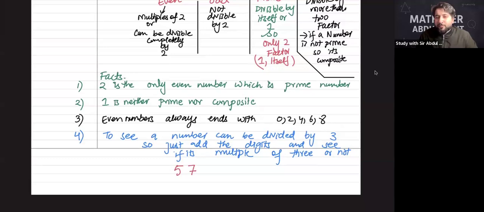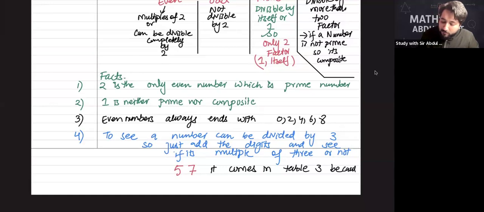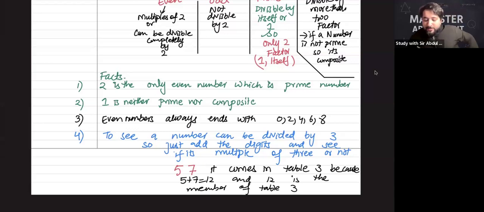I know that 57 can come in table 3, but I want to be sure whether it comes in table 3 for sure or not. 57 is a part of table 3 because 5 plus 7 is equal to 12, and 12 is a member of table 3. So yes, it comes in table 3.